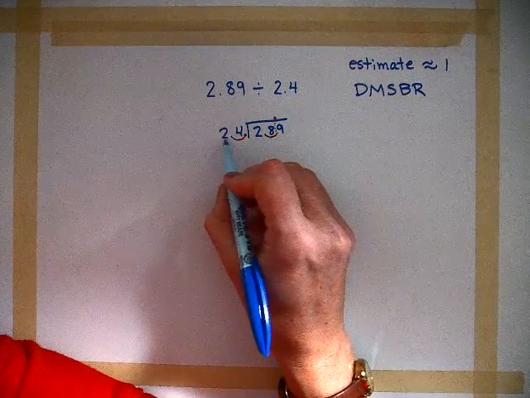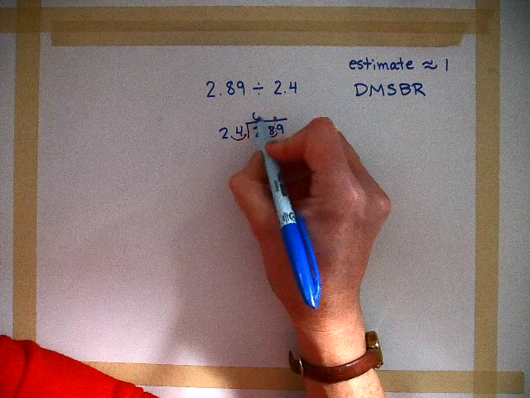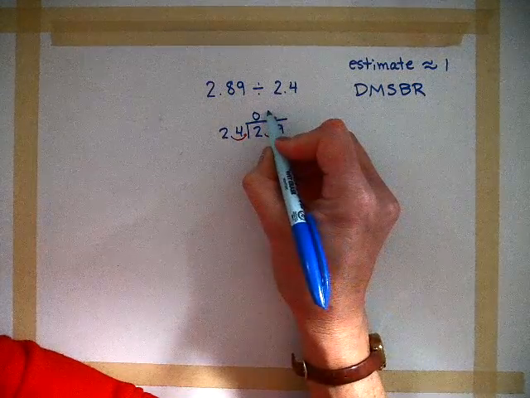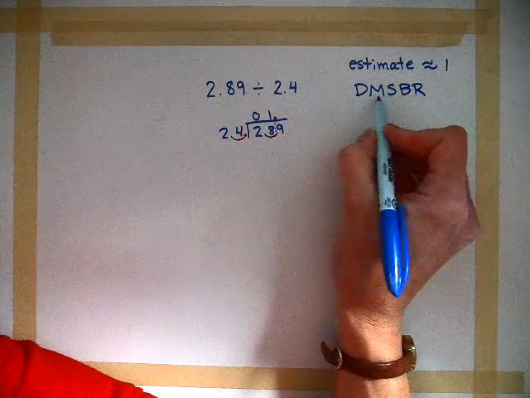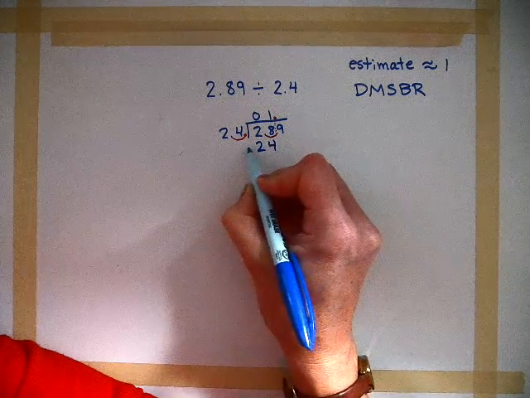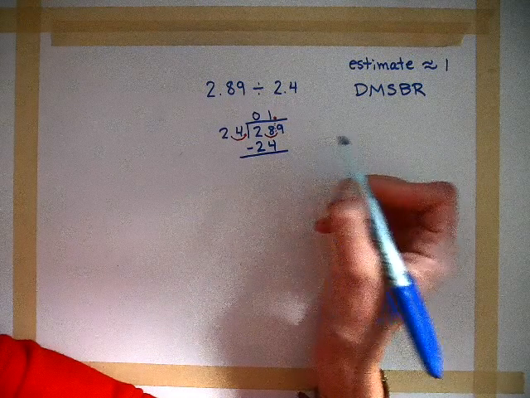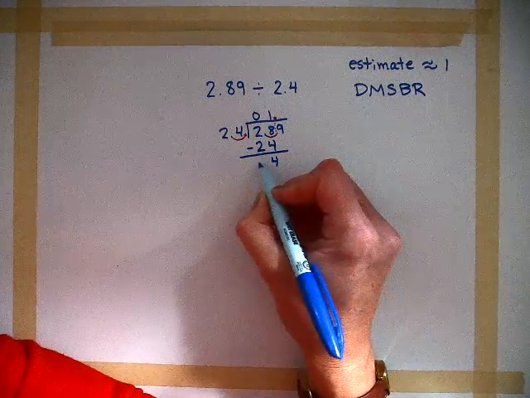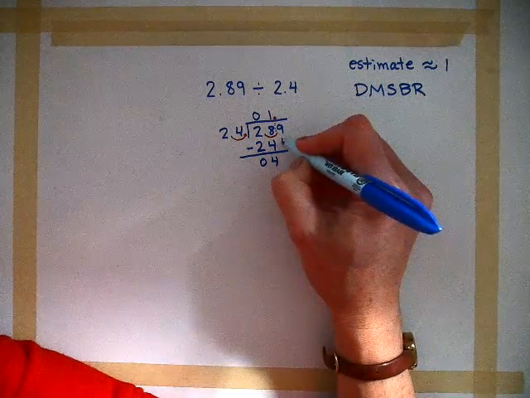So 24 fits into 2 0 times. 24 fits into 28, only one time. So we divided 24 into 28, and now we're going to multiply. 1 times 24 is 24. Now we're going to subtract 24 from 28. 8 minus 4 is 4. 2 minus 2 is 0. And now we're going to bring down